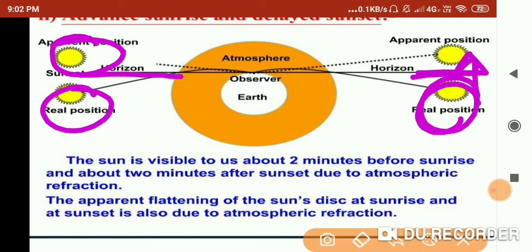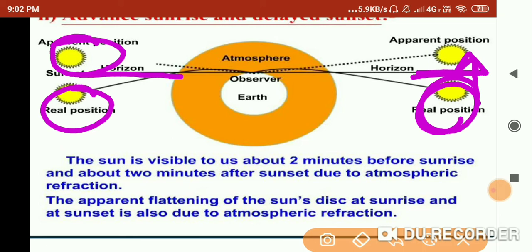Because the particles near the sun will be hot, it will be a rarer medium, so they bend towards the normal at each refraction. Due to continuous refraction of light rays at each layer, it follows a curved path and reaches the eye of the observer.